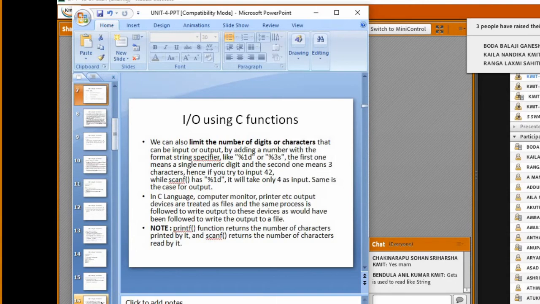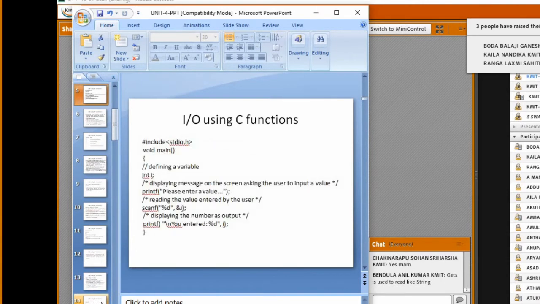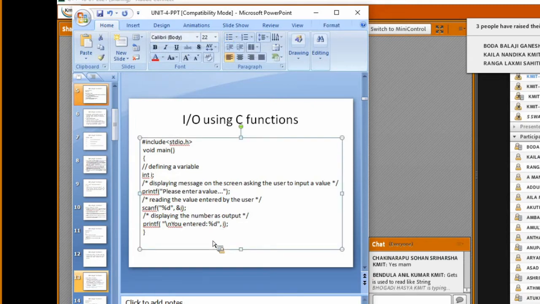So what is the first function we have studied? scanf and printf. Everybody knows what happens with the scanf and printf functions here. I'm using a variable called i, then I'm reading the value of i and printing that value. This is where we use the printf and scanf functions. Essentially, if you want to print any value, we use the printf function. Whenever you want to read, we use the scanf function.